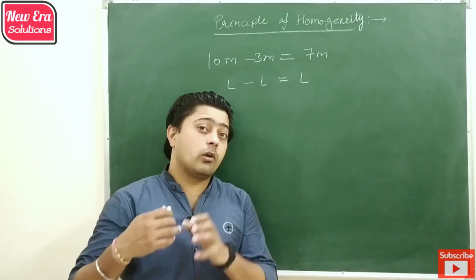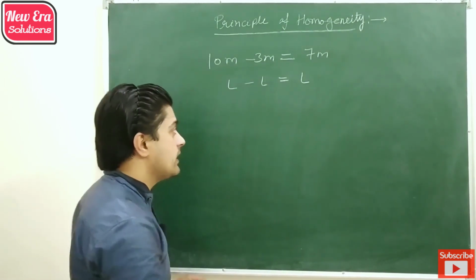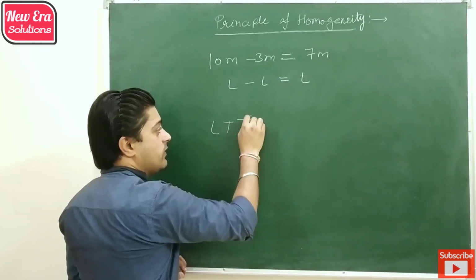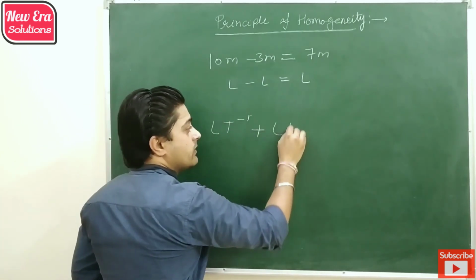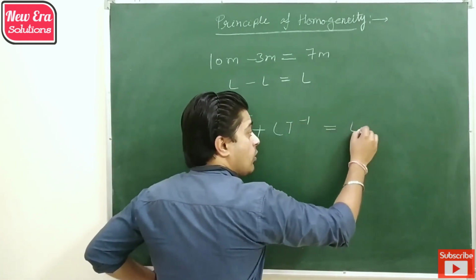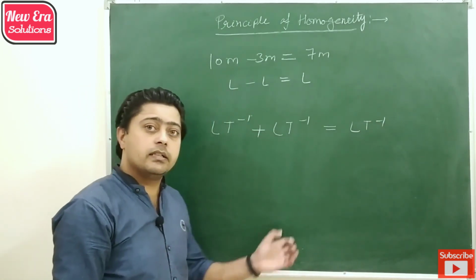For example, when velocity is added to velocity, it will also provide velocity. That is, the dimension formula of velocity is Lt minus 1. It is added to another velocity which also has dimension Lt minus 1. Then the result also has the same dimension Lt minus 1.